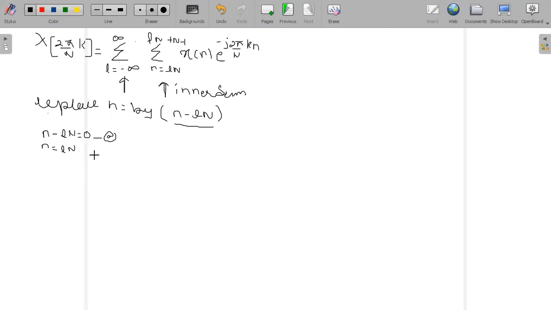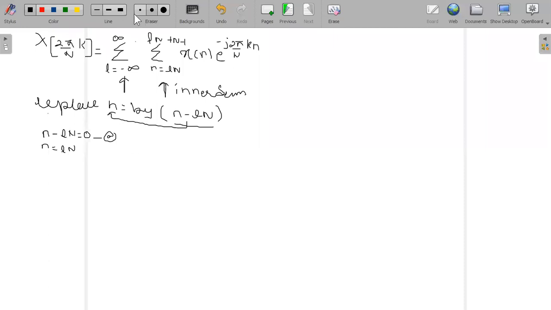Okay, so if I replace my value here, n minus ln is equal to 0, I have called this equation number a. So this equation, n minus ln is equal to what? N. The assumption I have made here is replacing small n by n minus ln. So first I have taken n minus ln is equal to 0 and called it equation number a. After that, I'm just going in reverse: n minus ln is equal to n.